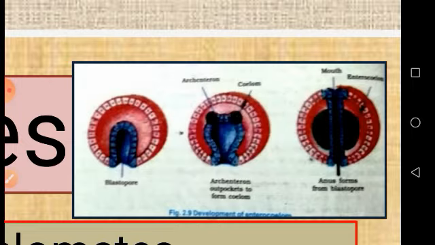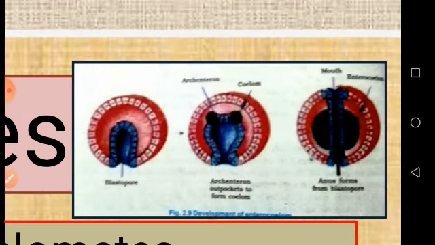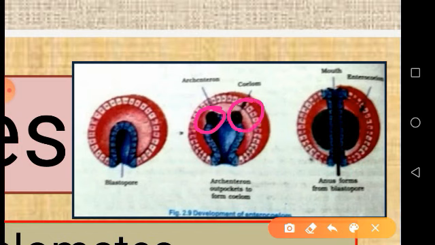So what happens? Some pouches are coming out here, you can see. These pouches, after they come out, split up and then join together, forming a coelom. Not only these two pouches, but many pouches come from the Archenteron. From the Archenteron, mesodermal pouches come, and all these mesodermal pouches unite to form a coelom or body cavity. That's why it is called the enterocoelom.